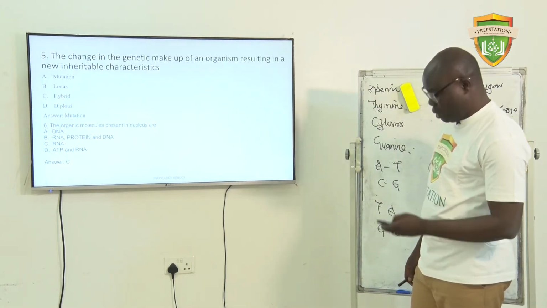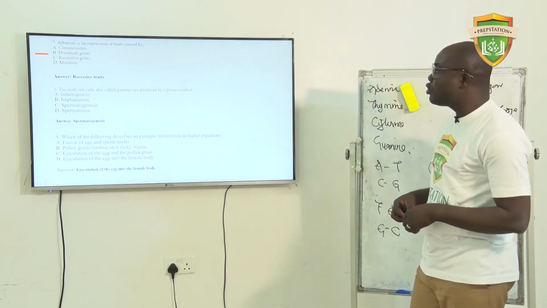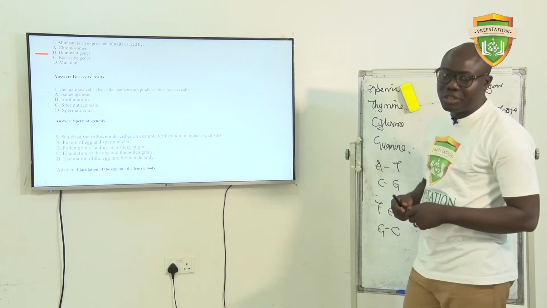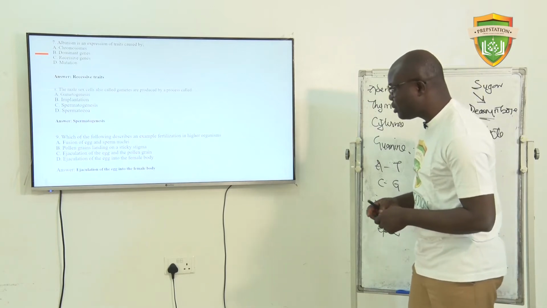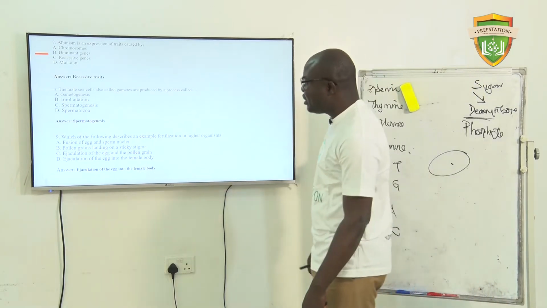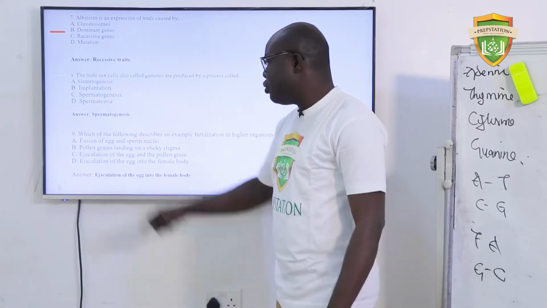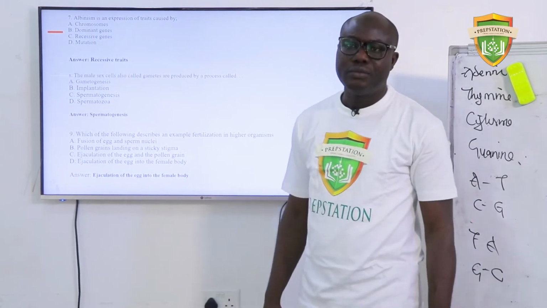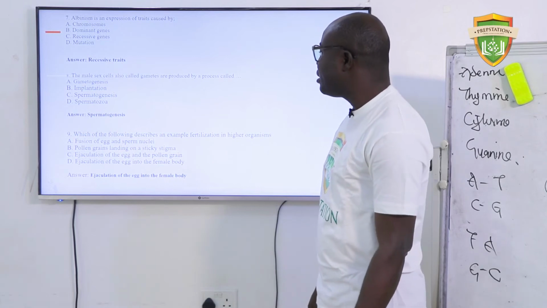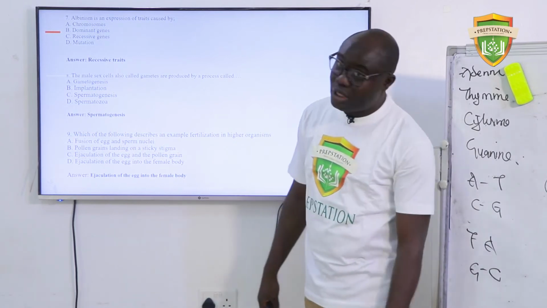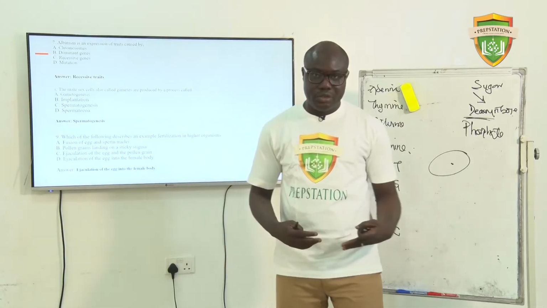Okay. The next question says, albinism is an expression of traits caused by recessive traits. Albinism is caused by recessive trait, not dominant trait. Now the next one. The male sex cells, also called gametes, are produced by a process called spermatogenesis. C. The male sex cells called gametes are produced by spermatogenesis, and the female sex cell is produced through a process called oogenesis.